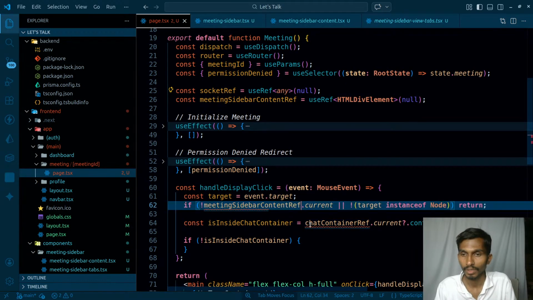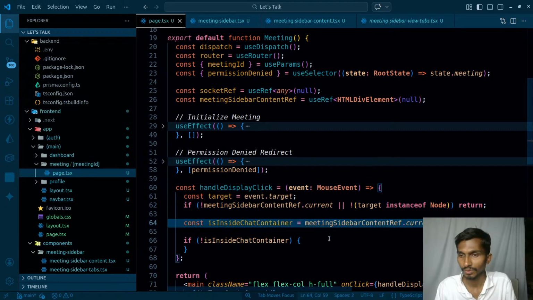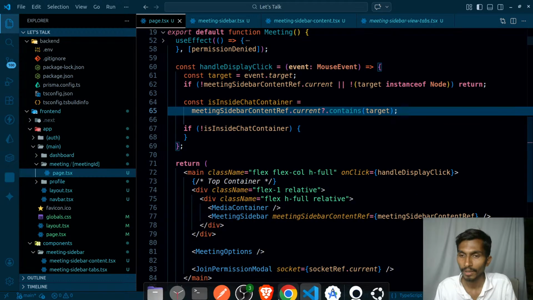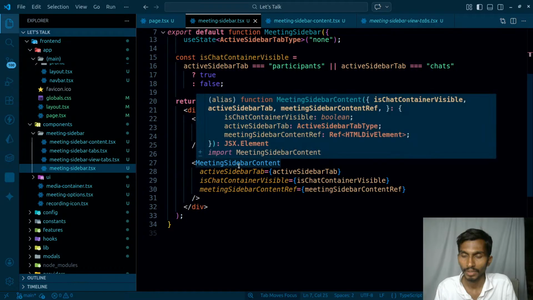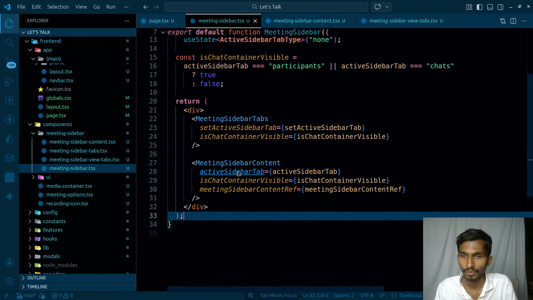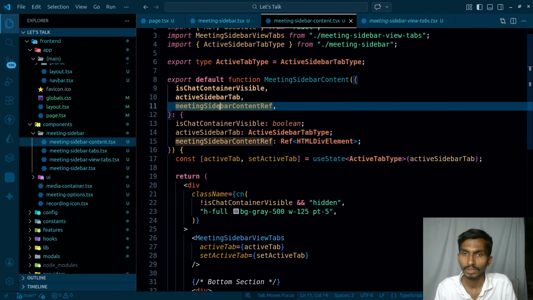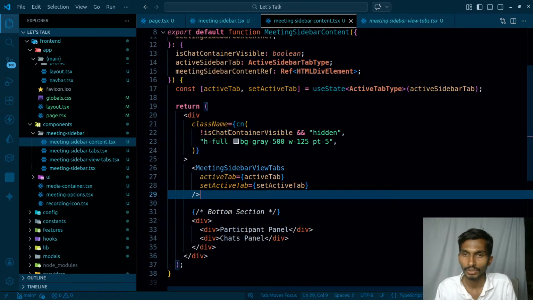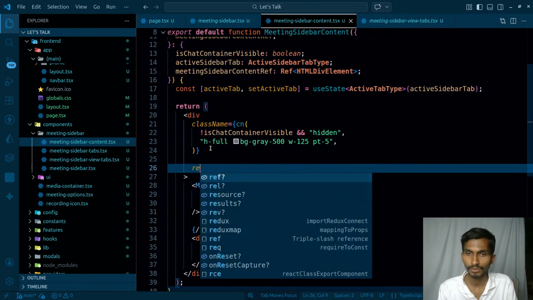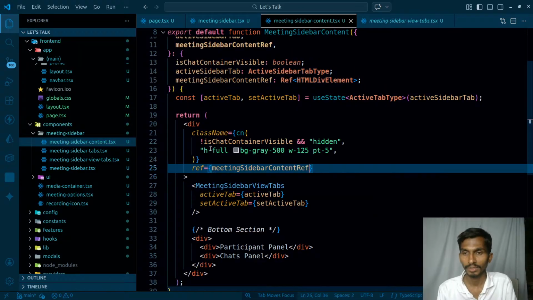This is going to be meeting sidebar container ref, because of course I'm talking about meeting sidebar content only. And in the meeting sidebar panel, I'm simply sending my ref over here. Coming back to this one, we simply get that particular thing, and it will contain these two things. This is where I have to add the ref, so ref is going to be meeting sidebar ref.